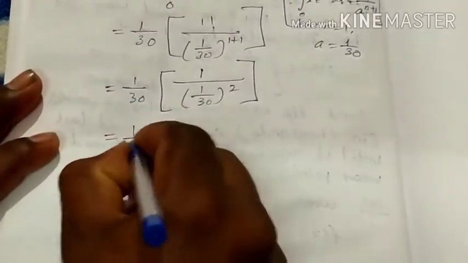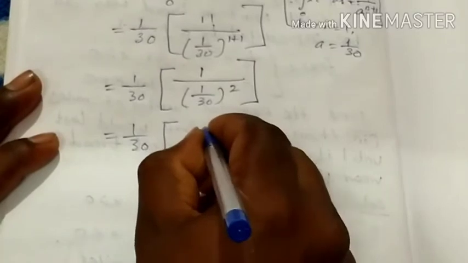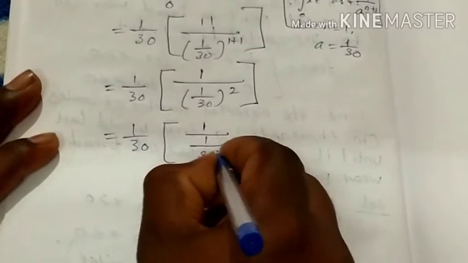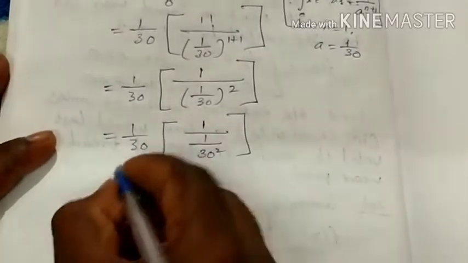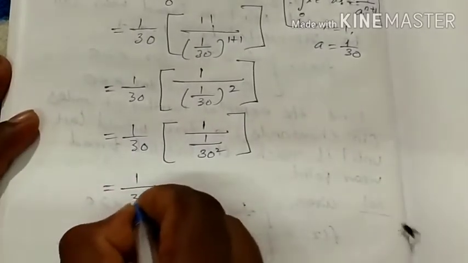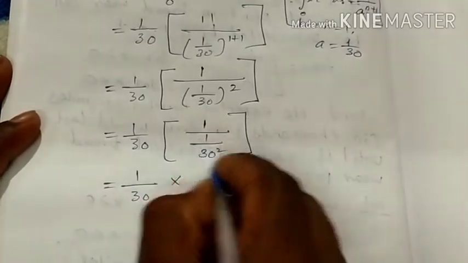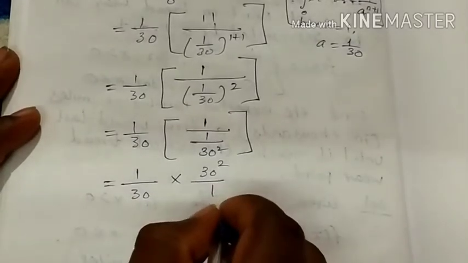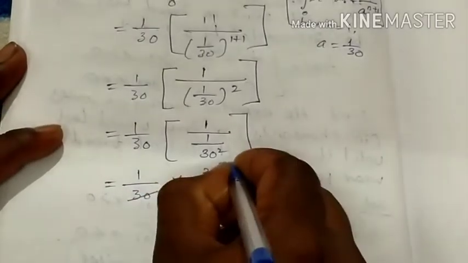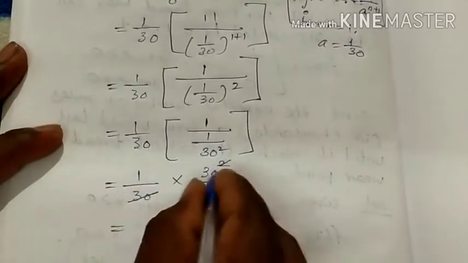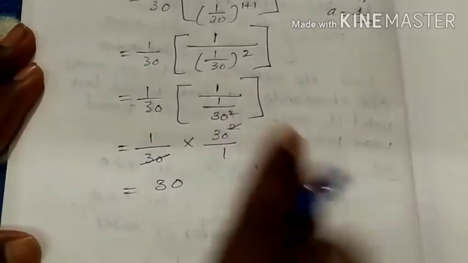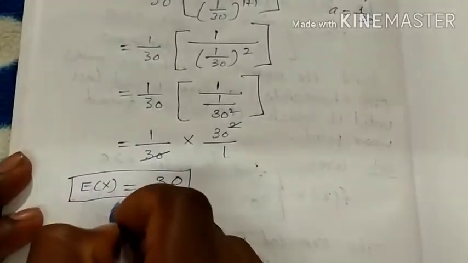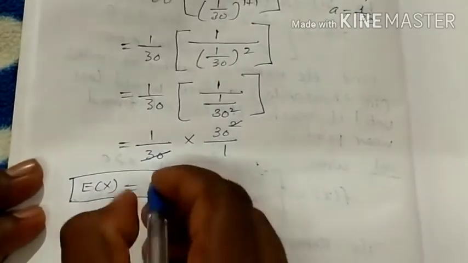Then 1 by 30 into 1 divided by 1 by 30 squared, which is 30 squared. This equals 1 by 30 into 30 squared divided by 1. Cancelling 30 and 30 squared, the remaining is 1 into 30, which is 30. This is the expectation of x. The expected number of miles is 30.